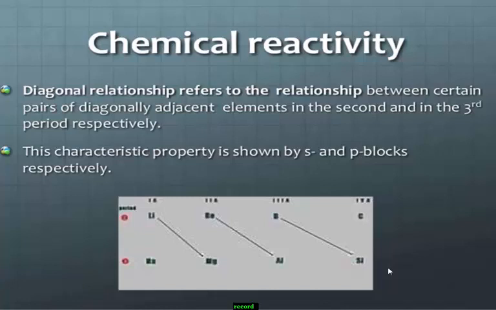This characteristic property is shown by s and p block elements respectively. For example, lithium and magnesium show similar properties, so they show the diagonal relationship. Next, beryllium and aluminium, boron and silicon also show diagonal relationship.